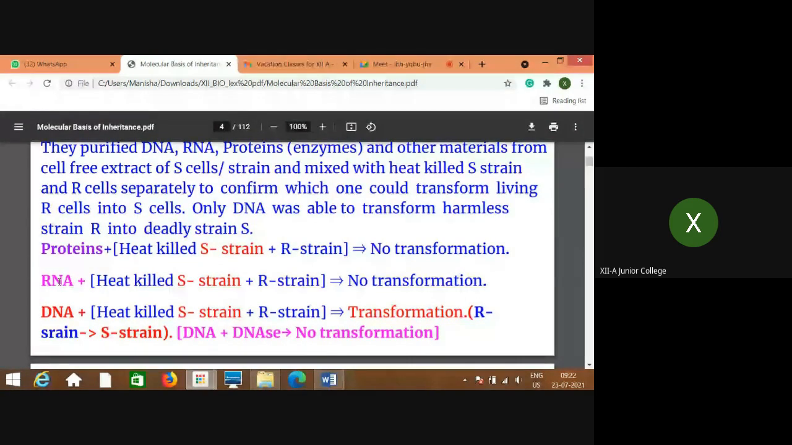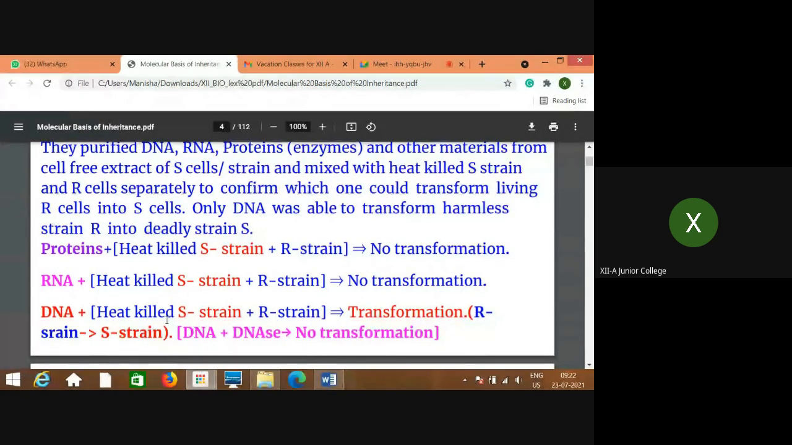Then they separated RNA from the cells, the cell-free extract, and mixed it with the same mixture. There also they did not observe any transformation. But when the separated DNA, that purified DNA, was mixed with this heat-killed S strain and R strain, then they observed transformation. That R strain, which is non-virulent, got transformed into S strain, which is virulent. That means what? DNA is responsible for this transformation of R strain into S strain.